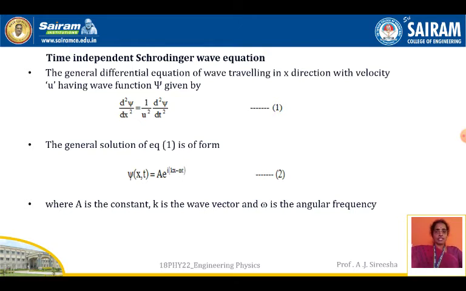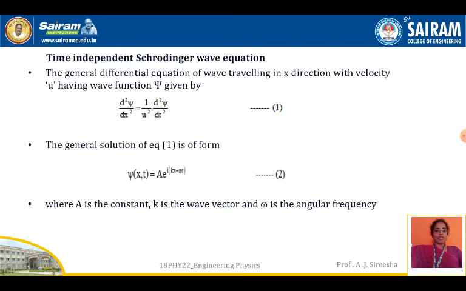Therefore, psi of x, t is equal to A into e to the power of i into kx minus omega t. This is equation 2. As I told earlier, quantum mechanics requires probability functions, complex numbers, and a little bit of mathematics to understand these concepts.